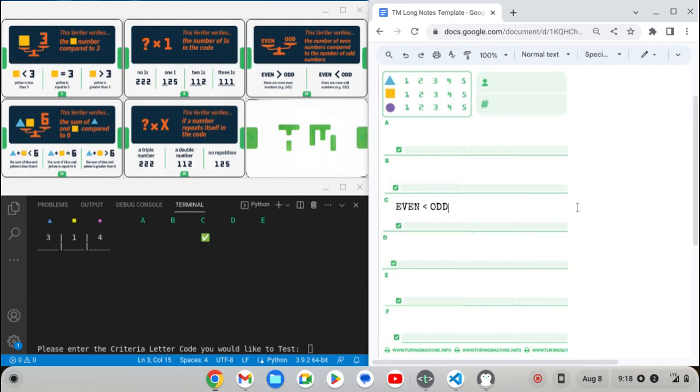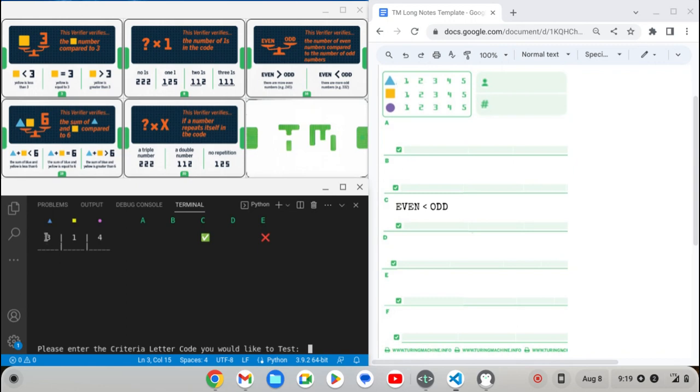Okay, so since we do have less even than odds, there are 2 possibilities. One similar to the proposal I have, 2 odds to a single even, or it could be that they're all odd. So the next thing I'd like to test is criteria card E. Okay, so in this case, the Turing machine does not approve of my proposal.